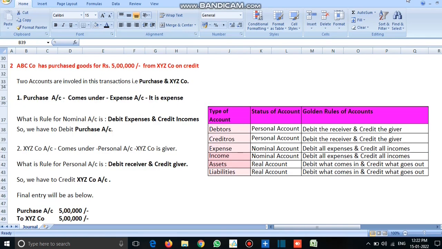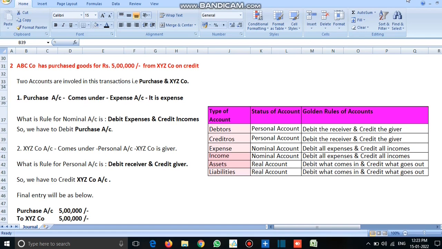Second example. ABC company has purchased goods for 5 lakhs from XYZ company on credit basis. This is the transaction. First we need to identify the two accounts involved. One is purchase account, the other one is XYZ company. First we will take purchase account.